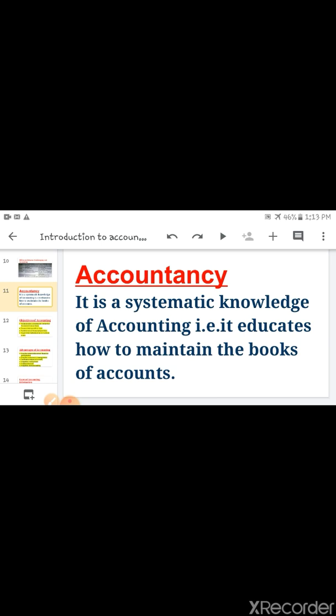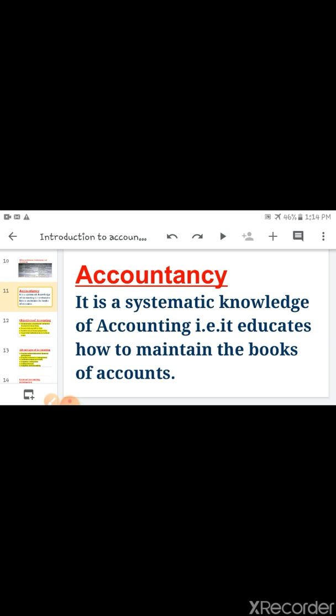What are we doing in accountancy? What are we studying in accountancy? How to maintain the books of account. We are studying in accountancy how to maintain the books of account, how to record the transaction, how to classify them, how to summarize them. Okay, all these accounting processes we will do in accountancy only.